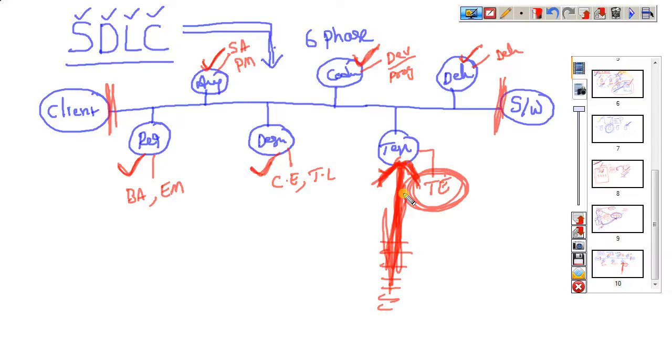You need to get that clarity. Before the testing phase what happened, after the testing phase what happened, the complete software development life cycle you need to understand, and you can get awareness of the IT industry. This is the purpose for learning the software development life cycle.